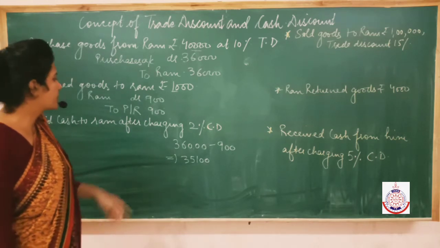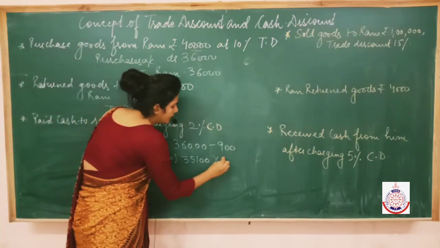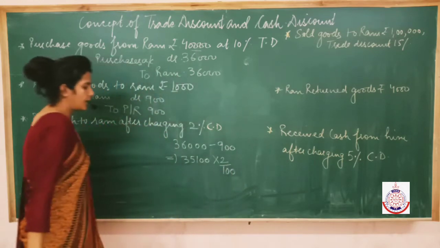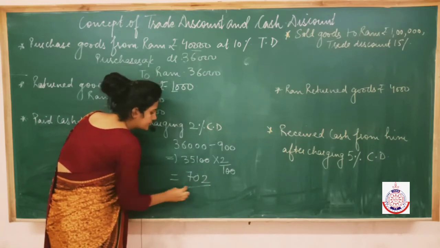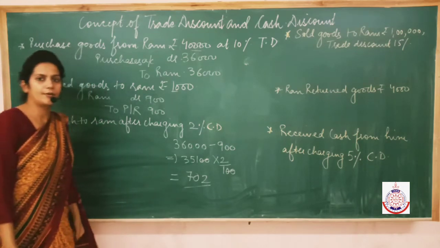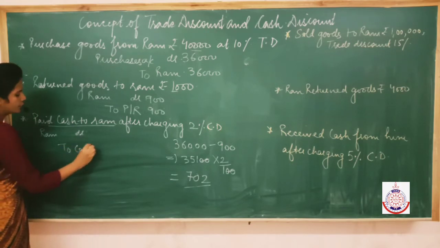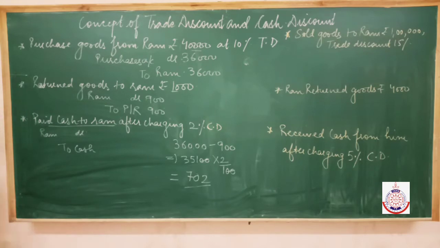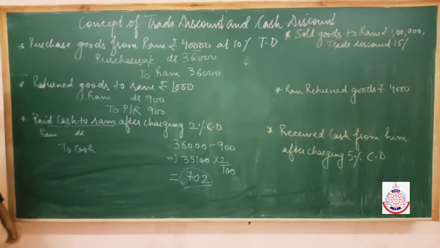Now as it is a cash discount, it will be shown in the books of accounts. So what will you do? You will take out 2% of this amount, and 2% of this amount will be 702. It means Ram has given you an additional discount of 702. So what entry are you going to pass? As you are making payment to Ram, Ram becomes the receiver. Actual cash goes out, and now Ram has given you some discount also. Discount of rupees 702. This discount is an income for you.